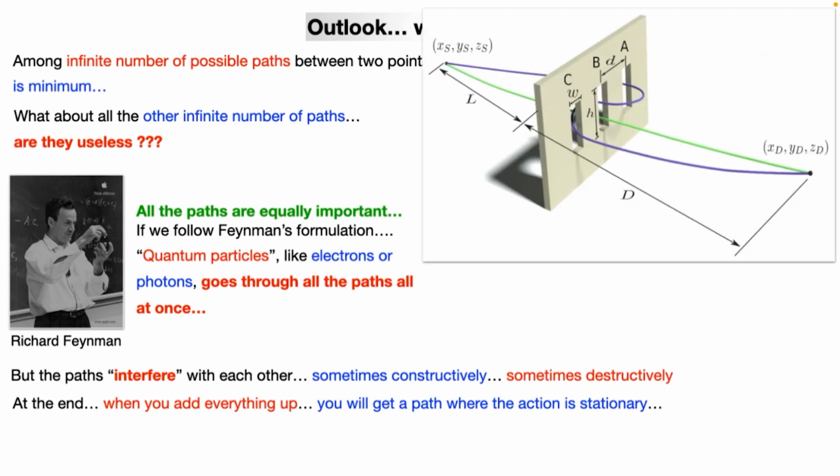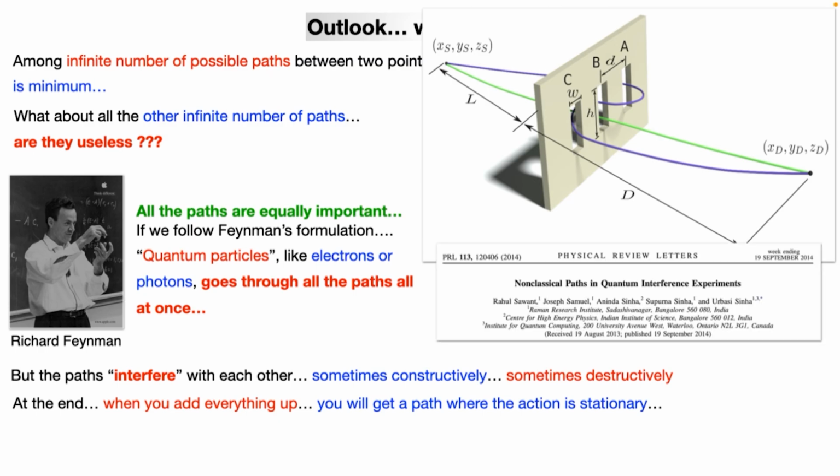This experiment was done in Bangalore, not far from here. It is basically a three-slit interference experiment. If we take the classical path, it's the green one from this point to that point, and then there are non-classical paths that are equally valid according to Feynman.